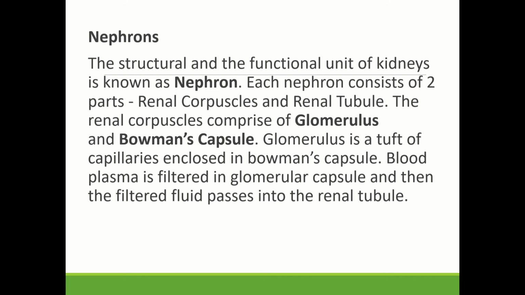Now next is nephron. So what are nephrons? Nephrons are the structural and functional unit of the kidneys. Each nephron consists of two parts: renal corpuscle and renal tubule. The renal corpuscle comprises the glomerulus and Bowman's capsule. Glomerulus is a tuft of capillaries enclosed in Bowman's capsule. Blood plasma is filtered in the glomerular capsule and then the filtered fluid passes into the renal tubule.